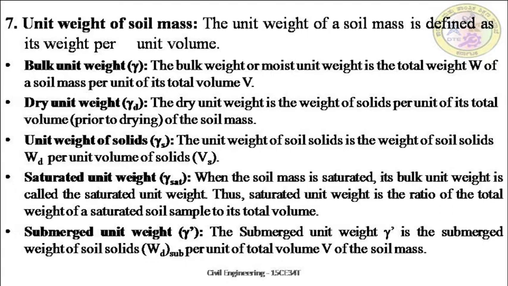The bulk unit weight is also called the saturated unit weight. Saturated unit weight is the ratio of total weight of a saturated soil sample to its volume. Submerged unit weight. The submerged unit weight gamma dash is the submerged weight of soil solids WD per total volume V of the soil mass, that is WD divided by V.